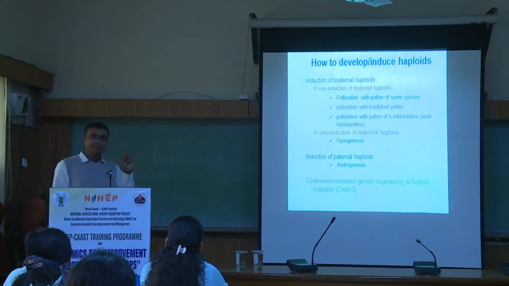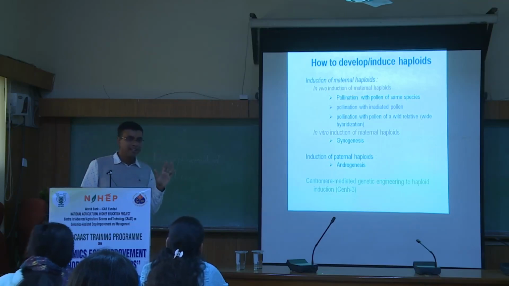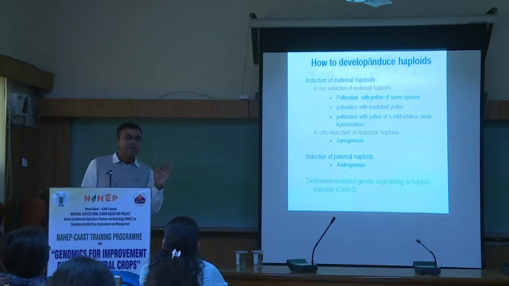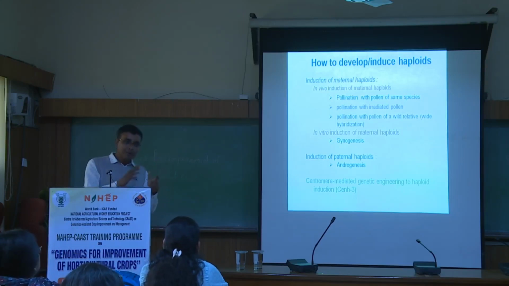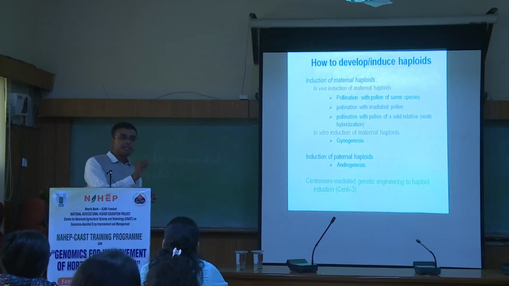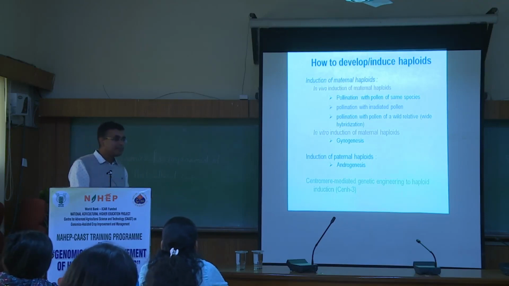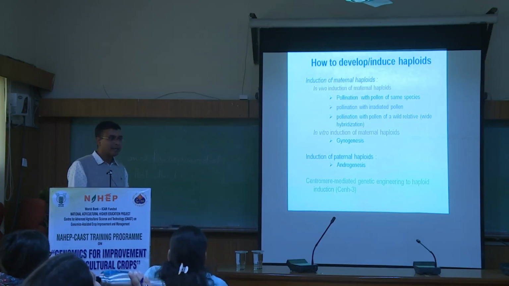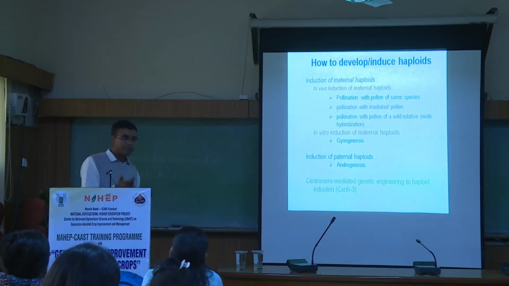All the seeds will have some embryos, but whether the embryo will be haploid or diploid, it will be haploid. Why? Because there is no fertilization, although the fertilization related metabolism or the physiological mechanism has been activated because of the application of the pollen. But here you cannot wait up to the seed maturity. If you wait up to the seed maturity, it will be aborted. There will be embryo abortion. The embryo may not last because they are haploids in nature.